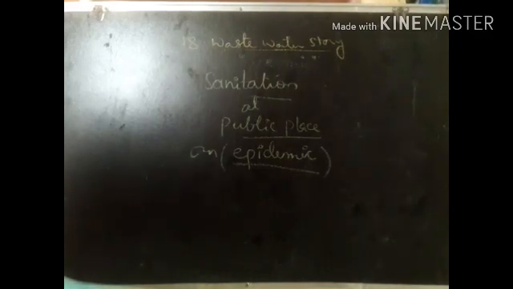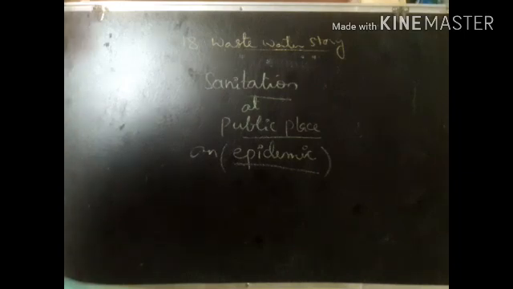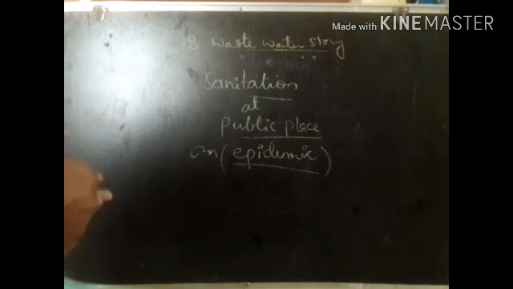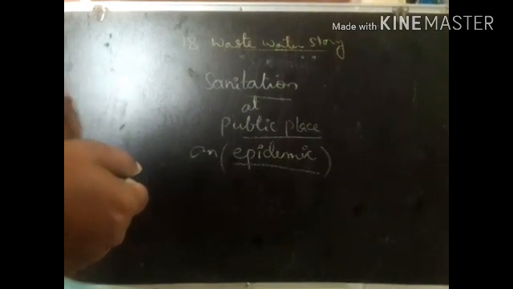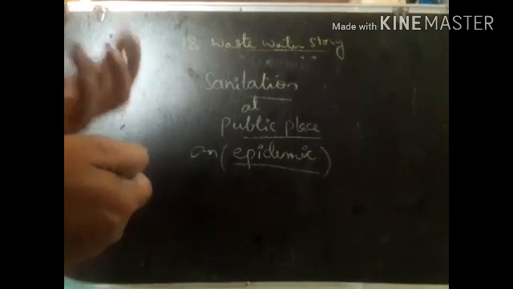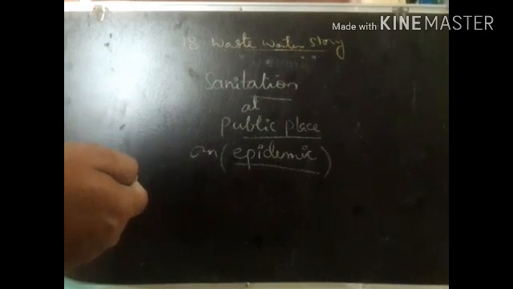Second thing, you should not spit in public places. Many people eat pan, zarda, gutka, and they spit here and there, and they make the place dirty, and it also causes the spread of diseases.